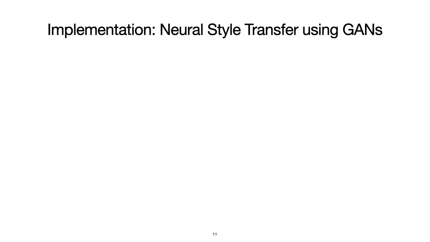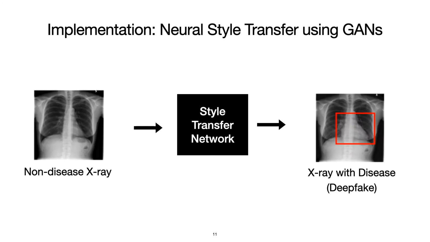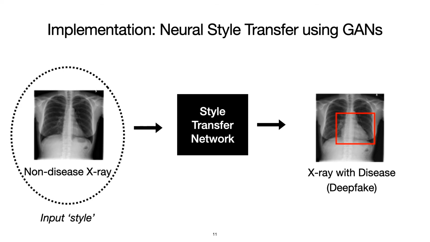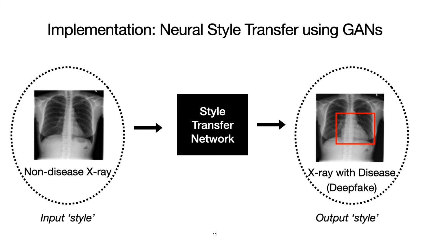Keeping these goals in mind, we discovered that one can generate medical deepfakes using neural image style transfer techniques from computer vision. How? Because generating a medical deepfake at a very high level asks that we take as input a non-disease image and convert it to one that has a disease, all while preserving content, or patient identity. And if we view the non-disease state as the original style and the disease state as the target style, then an image style transfer strategy makes a lot of sense.